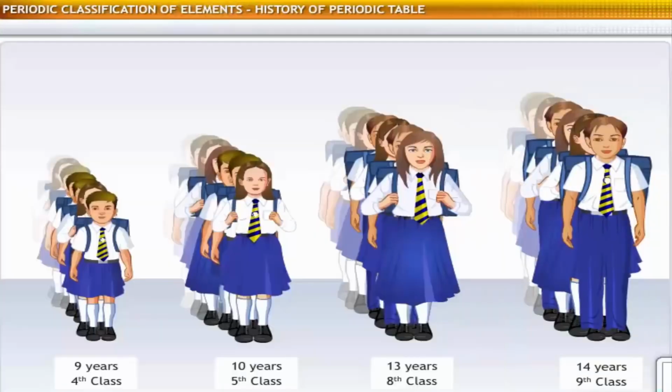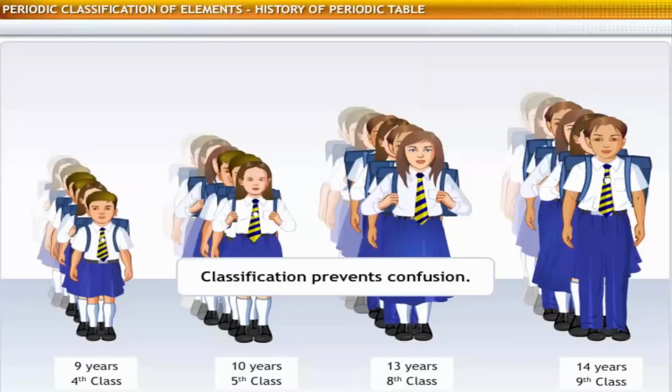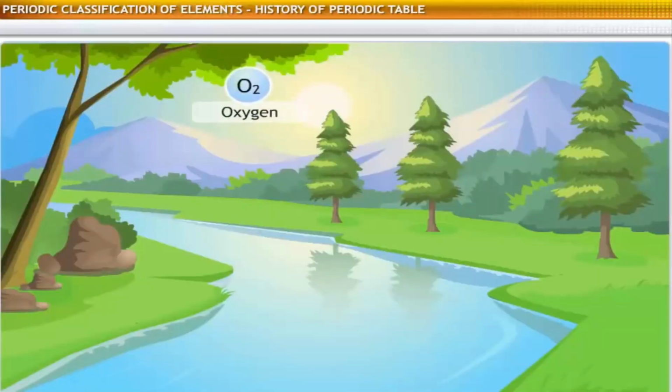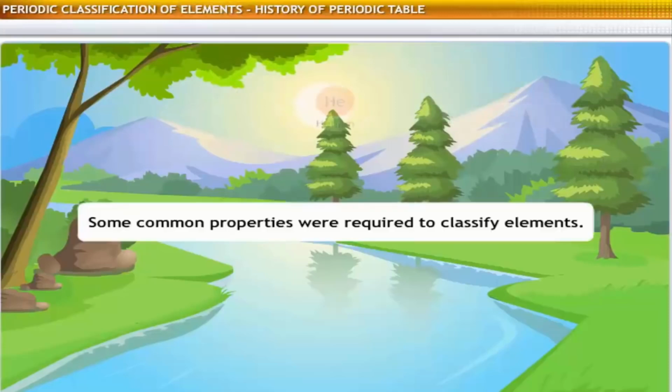It is because students in a class are likely to have similar attributes in terms of the level of knowledge, capabilities, height, and weight. Similarly, there are over 100 elements known to us. Scientists felt the need to classify them on the basis of some common properties.